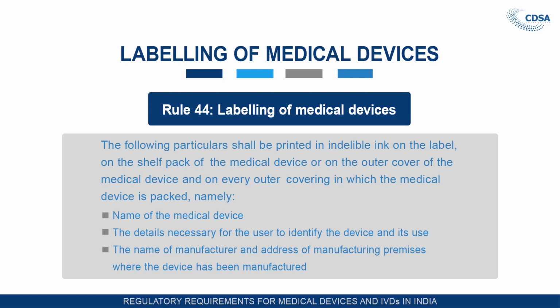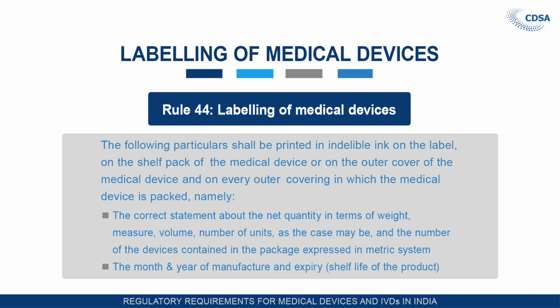The information which is to be submitted is as under: the name of the medical device has to be mentioned on the label of the device, the details necessary for the user to identify the device and its use, if any, has to be mentioned, the name of the manufacturer and address of the manufacturing premises where the device has been manufactured, the detailed address has to be mentioned on the label, the correct statement about the quantity in terms of weight, measure, volume, number of units, wherever applicable, in the metric system, the month and year of the manufacture or expiry, that is the shelf life of the product, has to be mentioned on the label.